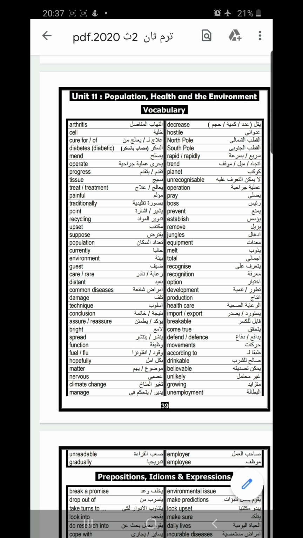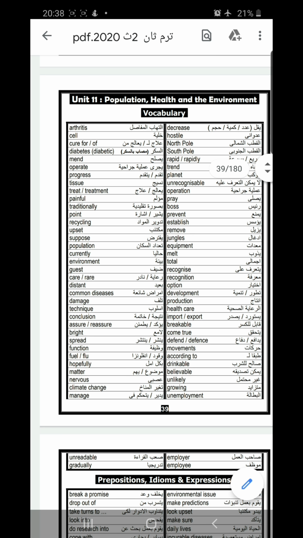Movement, according to. Drinkable, from the verb drink. Drink and drinkable. Undrinkable. Believable, from the verb believe. And we have the noun believer. The opposite of believer is disbeliever. Unlikely. Growing. Unemployment, from the verb employ. And we have the noun employment. And the opposite of employment is unemployment.